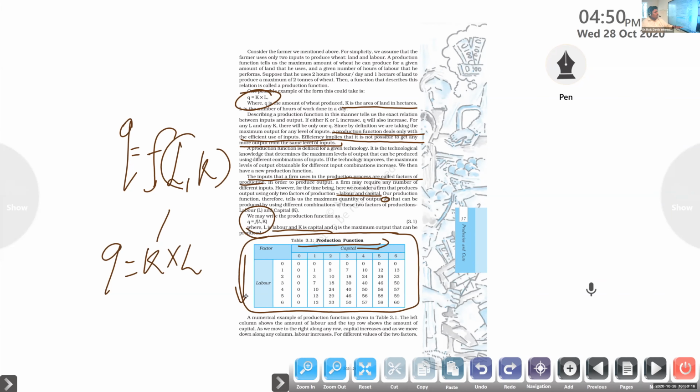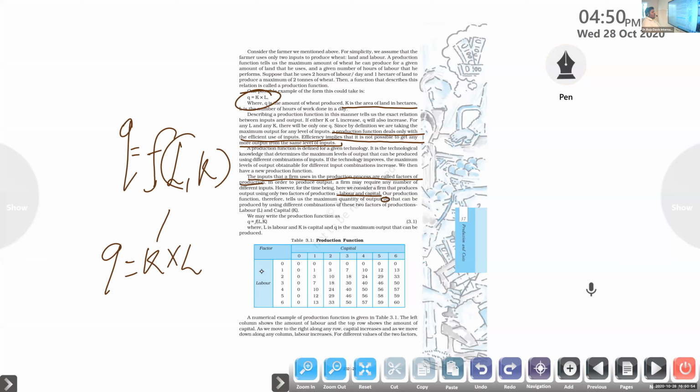For different values of the two factors, there are different levels of production. If we use 0 capital and 0 labor, the product is 0. Clear? With 1 labor and 0 capital, the product is 0 only. 2 labor, 0 capital, 0 only. 3 labor, 0 capital, 0. 4, 5, and 6 labor with 0 capital, the quantity produced is 0 only.